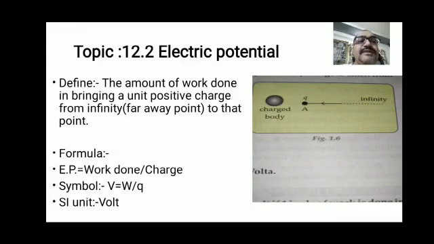The formula is: electric potential is equal to work done upon charge. In symbols, V is equal to W by Q, and its SI unit is volt. You can see it in the figure: a charge is available at infinity and we have to bring it from infinity to the particular point.